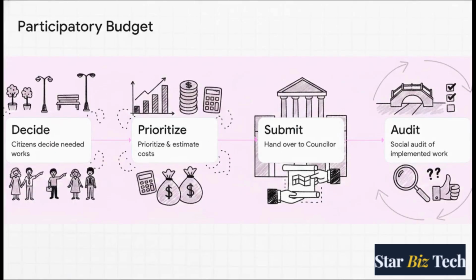So the crucial point is this exact 4-step blueprint they developed for participatory budgeting. Check this out. First, the citizens, not some distant bureaucrats, decide what works are actually needed in their neighborhood. Second, they prioritize those projects and estimate the costs. Third, they hand that localized budget over to their elected councillor to include in the official program of works. And fourth, they conduct a social audit of the finished work to make absolutely sure they got what they paid for. It's a complete, airtight cycle of accountability.